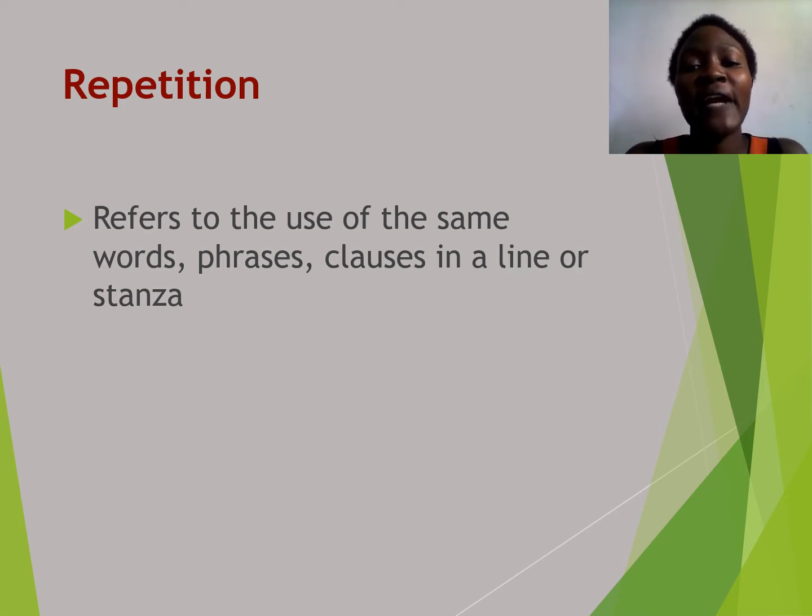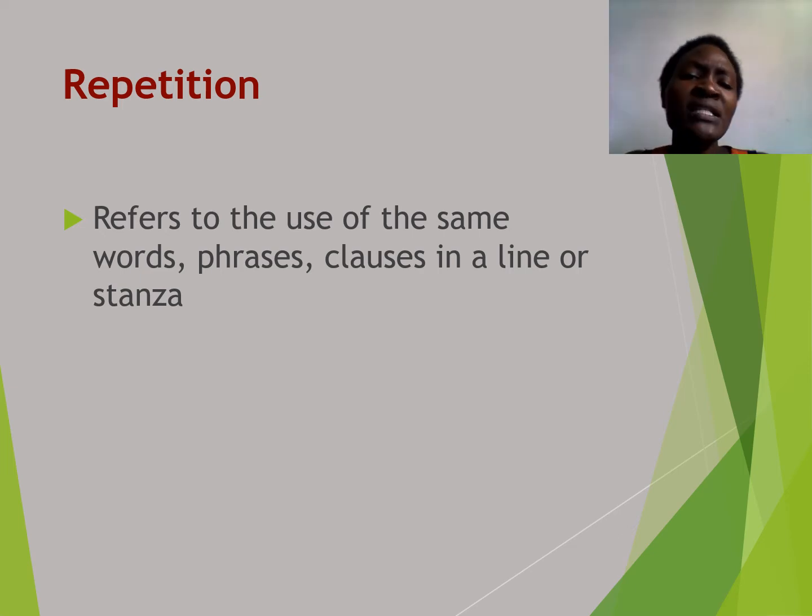Of the same phrase, when we repeat twinkle, twinkle, little star, how I wonder what you are. Up above the sky so high, like a diamond in the sky, twinkle, twinkle, little star, how I wonder what you are. We have repeated twinkle, twinkle, little star, how I wonder what you are twice. So that is repetition.